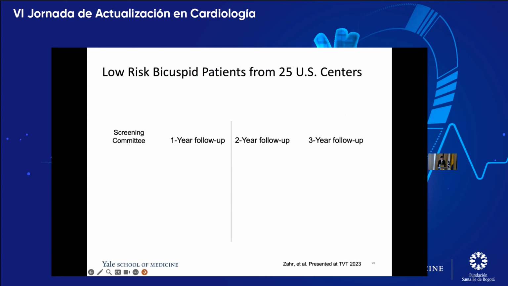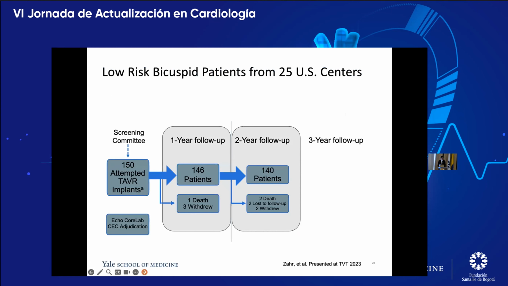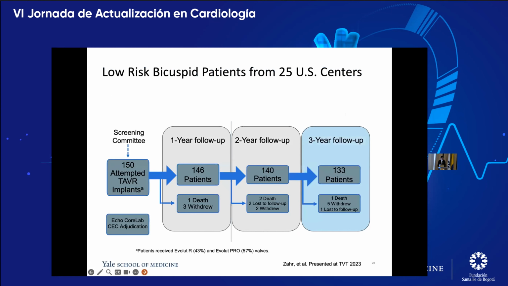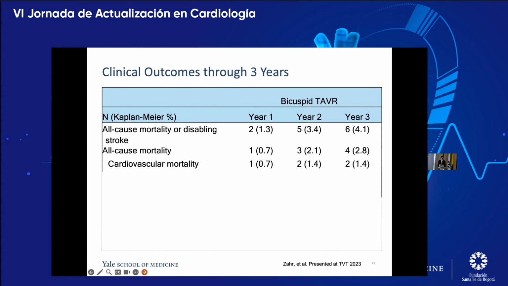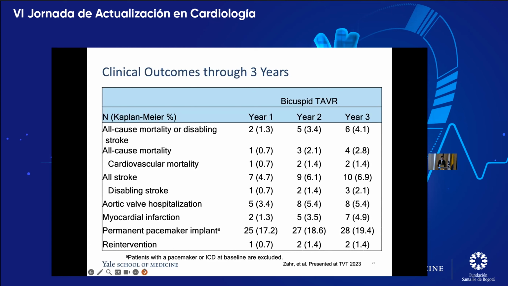Okay, this is just a flow diagram showing the design of the trial and the 3-year follow-up. Just looking at the bicuspid group, the primary endpoint remained very low. Again, these are low risk patients, so that's what we would hope. As did the individual components of the primary endpoint.